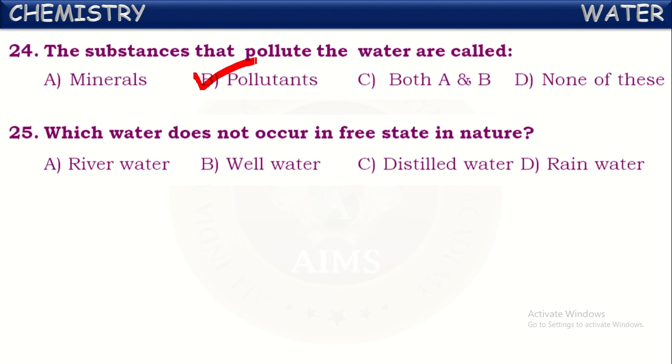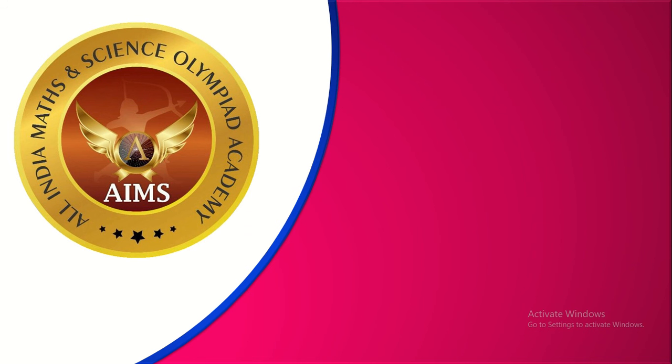Which water does not occur in free state in nature? Of course, river water, well water, rainwater, these all occur naturally in nature. They occur freely in nature. But distilled water is man-made. Distilled water does not occur naturally in nature. It has to be prepared by human beings. How? By the process called distillation. Next, that's about the practice sheet 1.